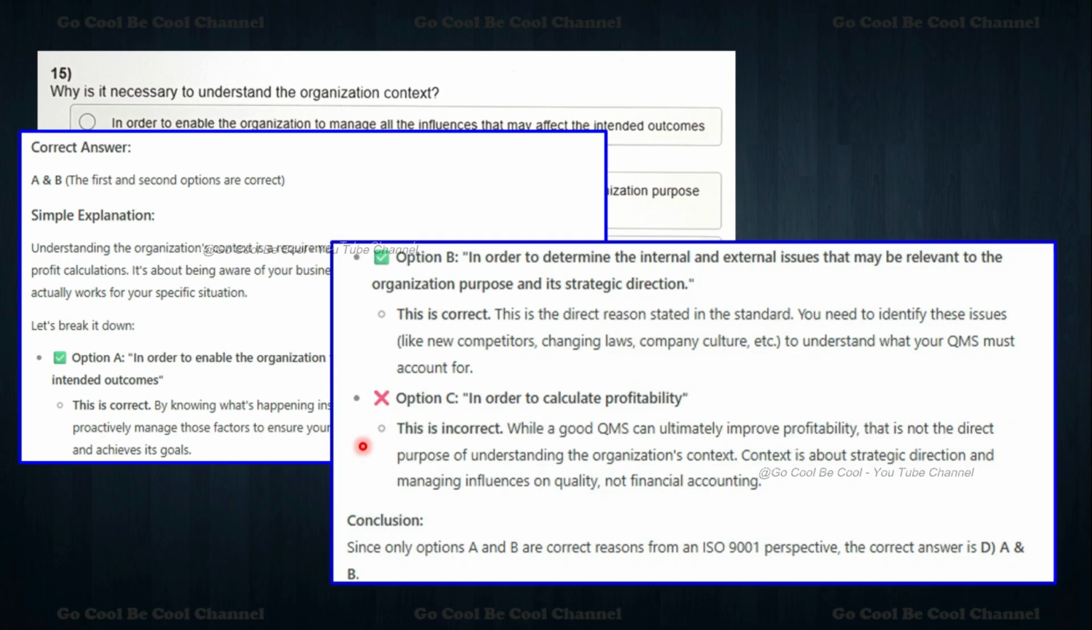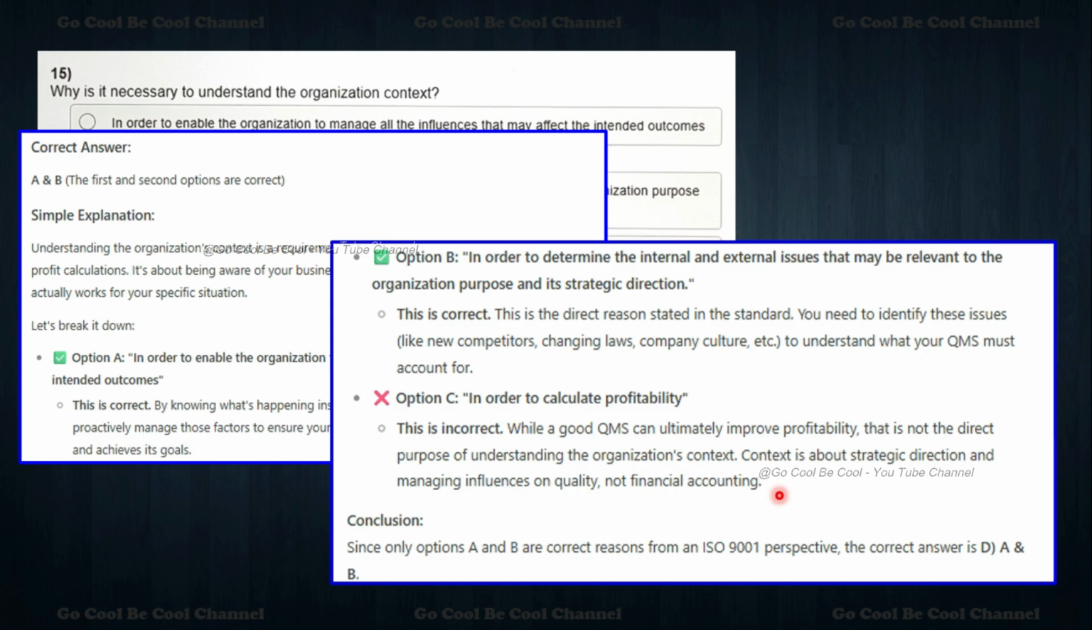Okay, my dear friends, option B: in order to determine the internal and external issues that may be relevant. This is also correct. This is the direct reason stated in the standard. So you need to identify issues like new competitors, changing laws, company culture, etc. Understanding these is what your QMS must account for. Option C: in order to calculate profitability. This is incorrect, my dear friends. While a good QMS can ultimately improve profitability, this is not the direct purpose of understanding the organizational context. Context is about strategic direction and managing influences on quality, not financial accounting.